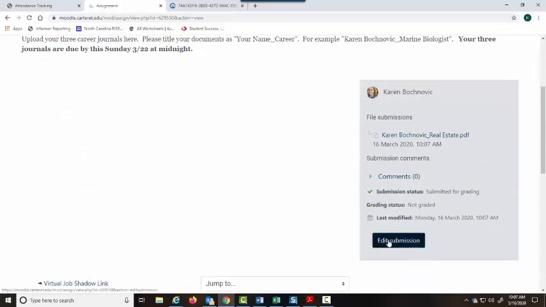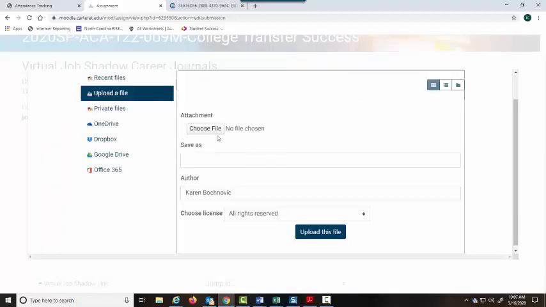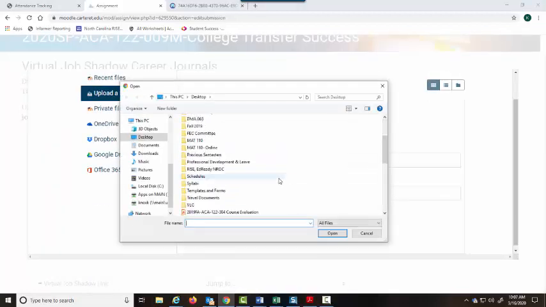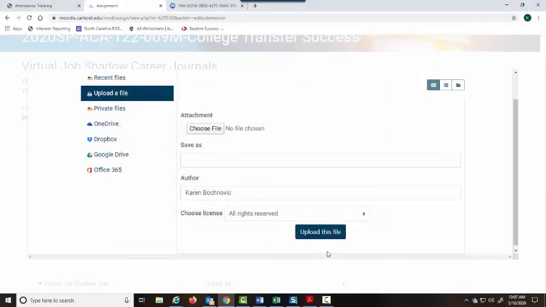and then you can edit your submission later on if you want to add another one. And then you have the opportunity to add, so you can do right here, add another file, and then I could choose another one that I have saved to my desktop. Again, you're going to do a total of 3 of them.